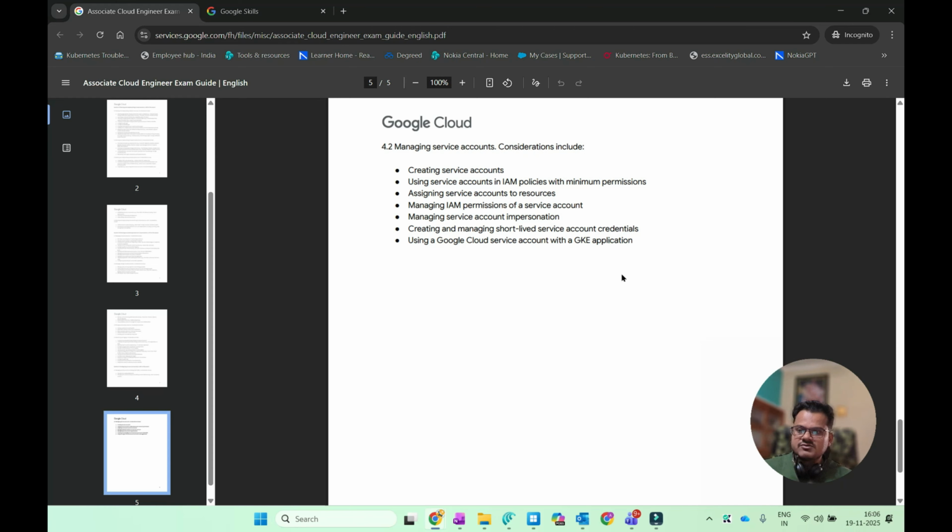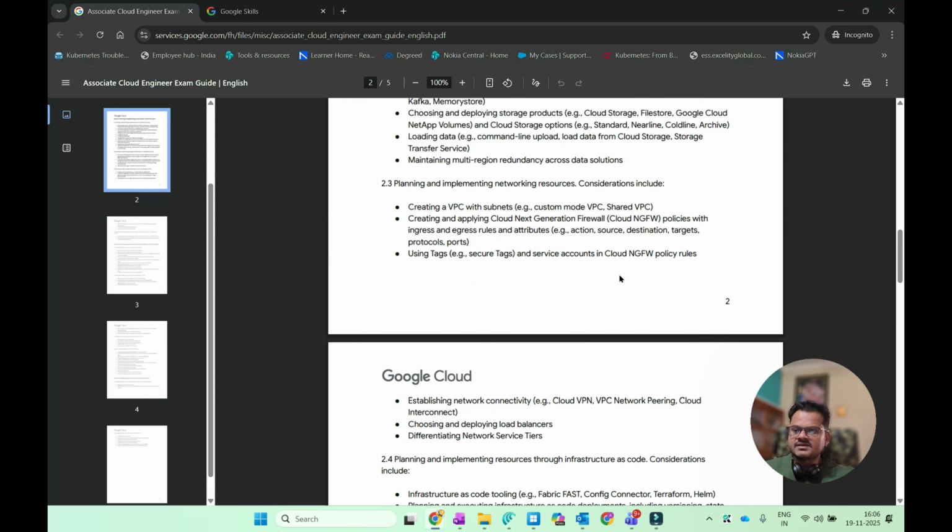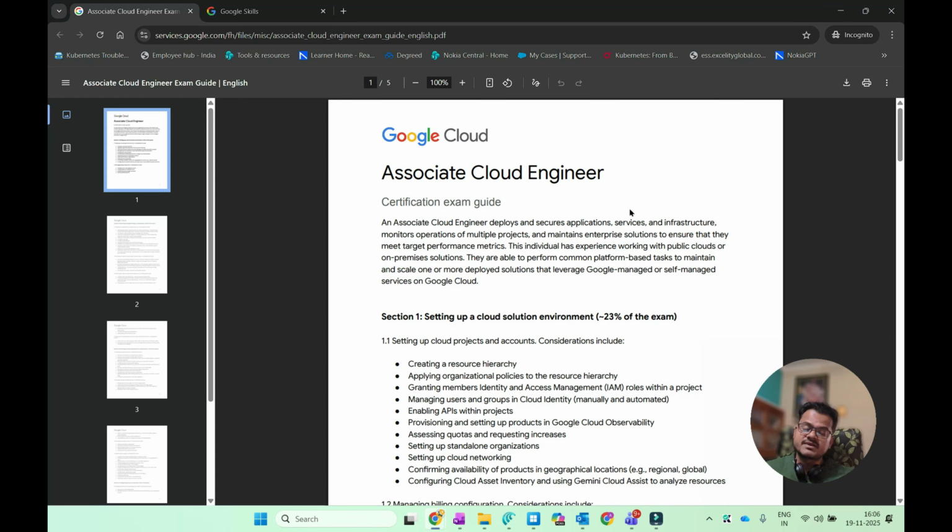Okay, and also you will know how you can use Google Cloud service accounts with GKE applications, Google Kubernetes Engine. Okay, so this is the exam guide. This is the exam guide for Associate Cloud Engineer, and every cloud engineer who wants to learn Google Cloud or start with Google Cloud should start with this Associate Cloud Engineer.